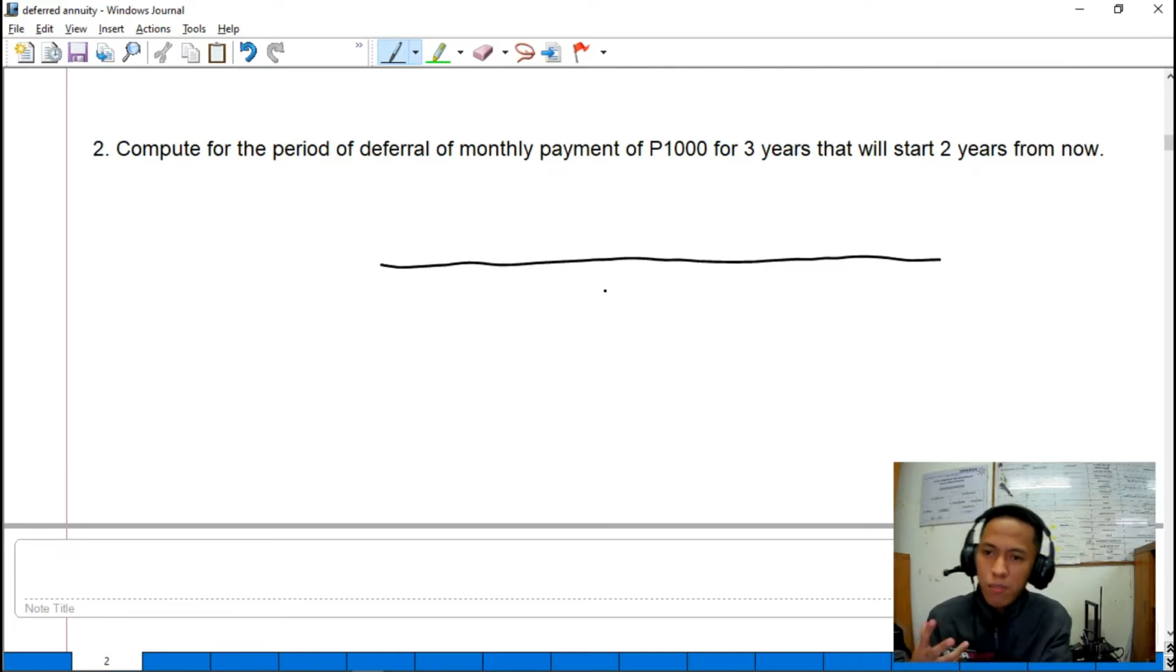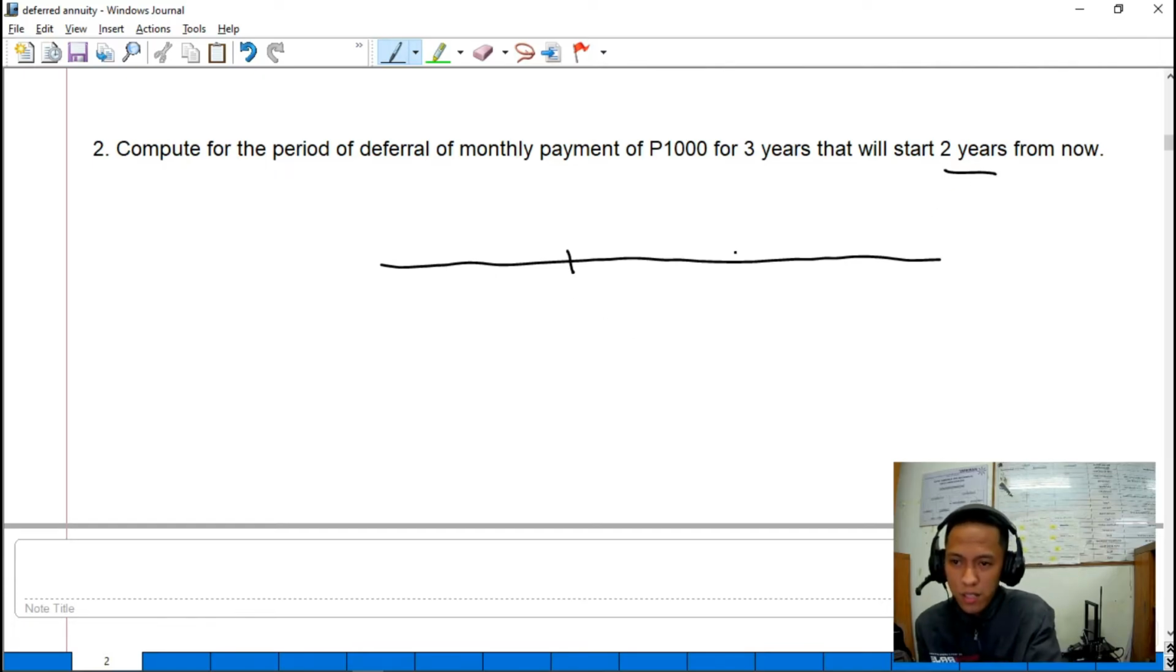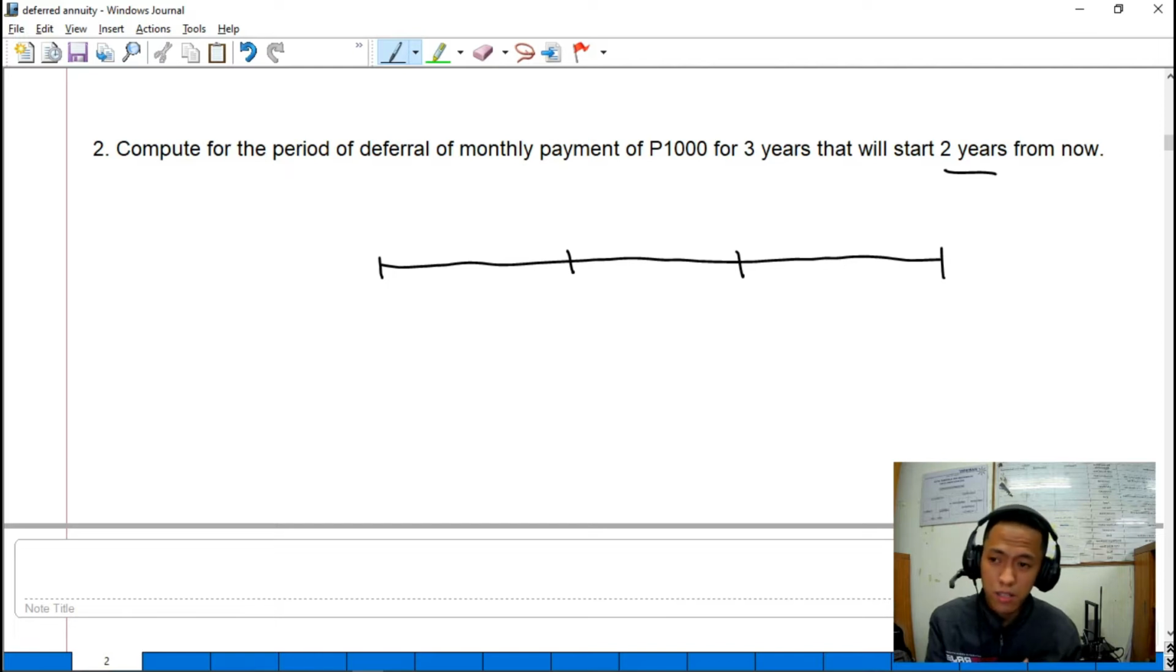So, yung ating babayaran na 1,000 is good for 3 years, then magsa-start ka magbayad 2 years from now. So, we have here 1st year, 2nd year, 3rd year. Monthly yung payment natin, so yung compounding period natin, guys, is monthly, if this is a compound interest. So, divide lang natin into 12, since meron tayong 12 months in 1 year.